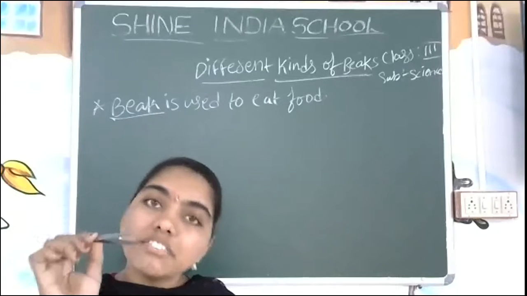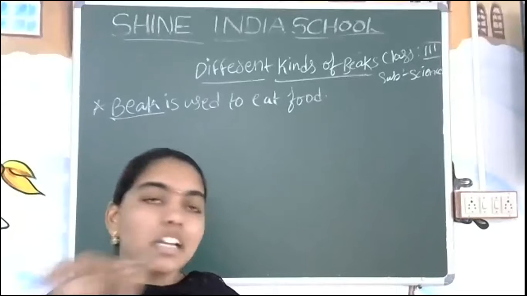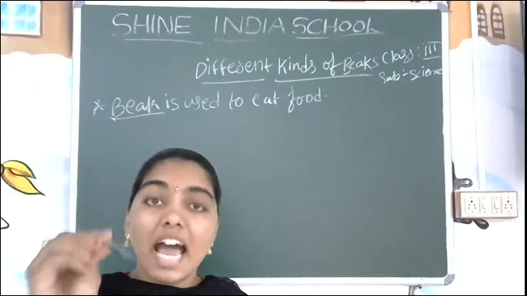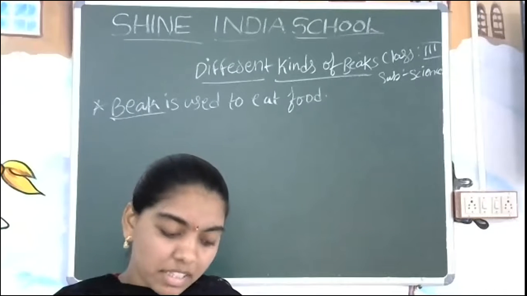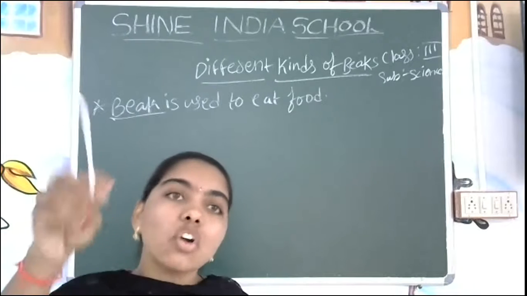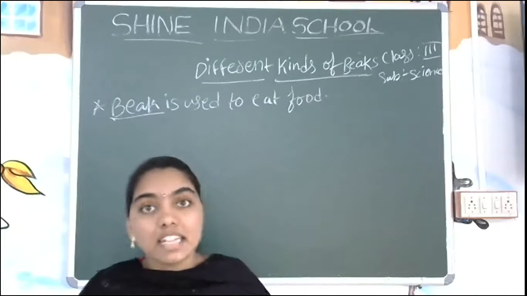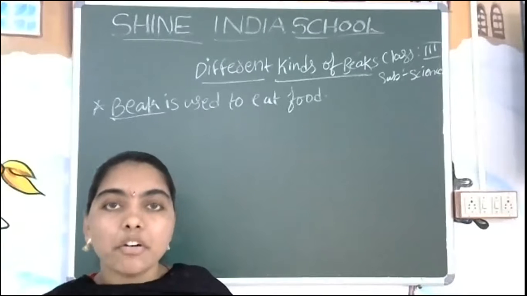Some are having curved but smooth beaks. Some are not too much sharp. Sharpness will be there, but not too much sharp. And some beaks are curved as well as, what is the next one? Yes, very sharp nature will be there. Some birds are having the straw-like structure which is helpful to drink the nectar. So you can get an idea which bird is going to eat which type of food.